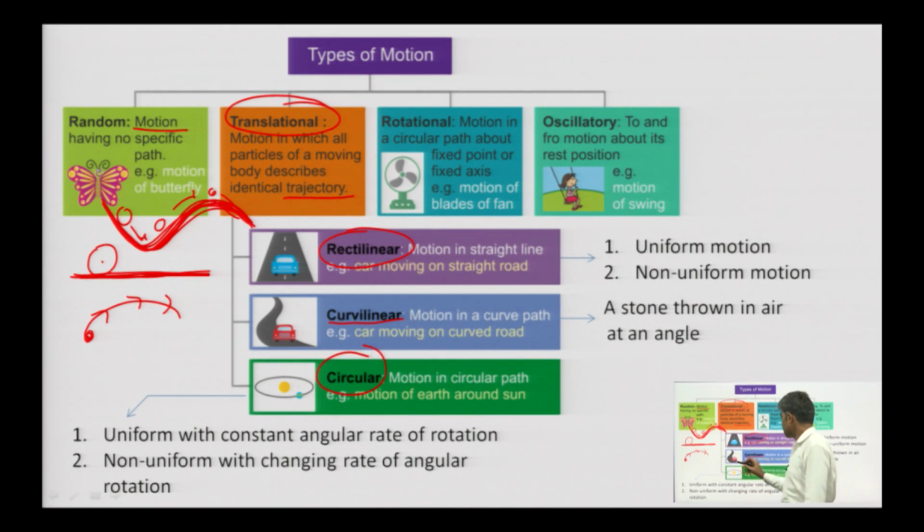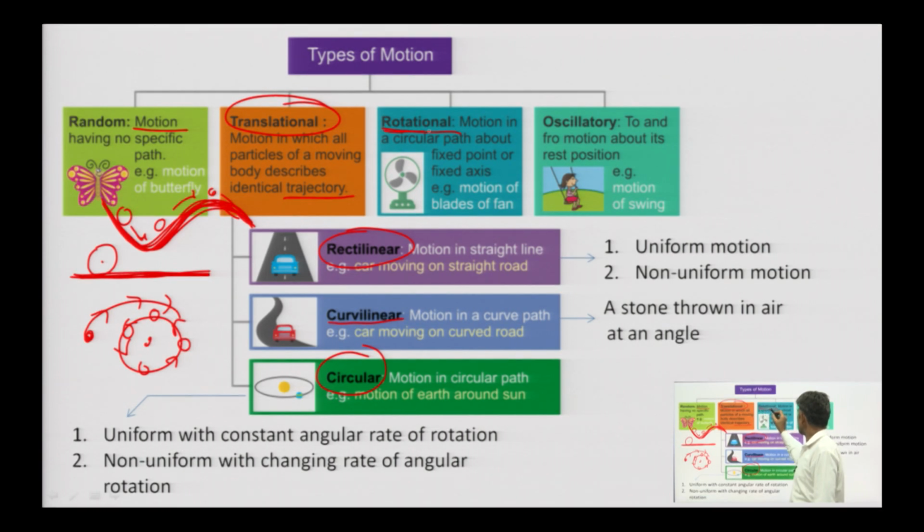Circular is when the trajectory is circular, the body or particle moves in a circular form. So this is the case of translational motion.